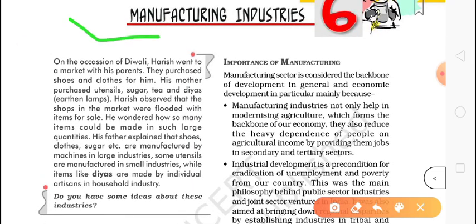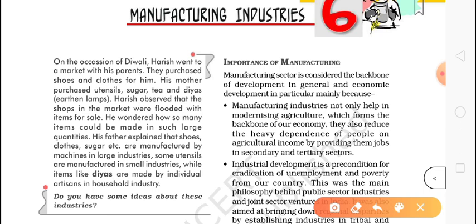Manufacturing means the production of the things we use, everything. It means the clothes you are wearing right now, the mobile phone you are seeing right now, your books, everything. In the morning you use toothpaste. Anything around you is a fine example of the manufacturing industry. That's why I can say this is the most important part of our life.